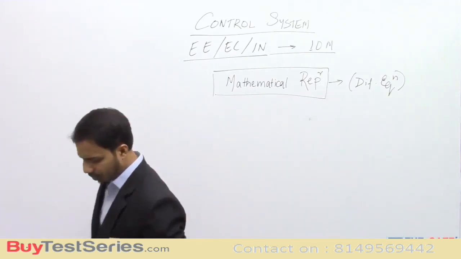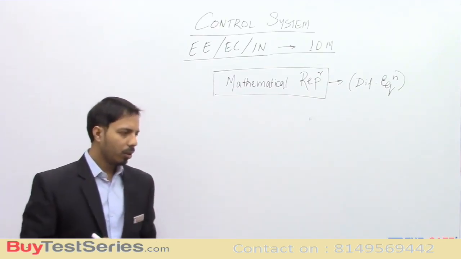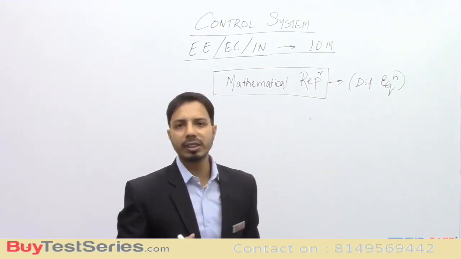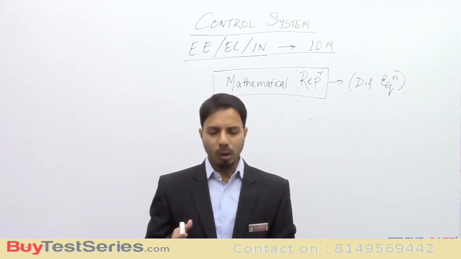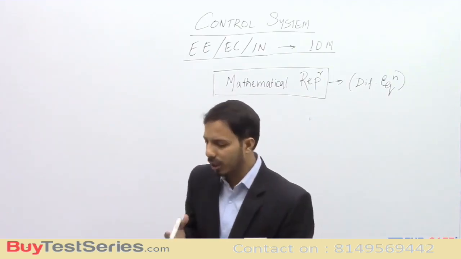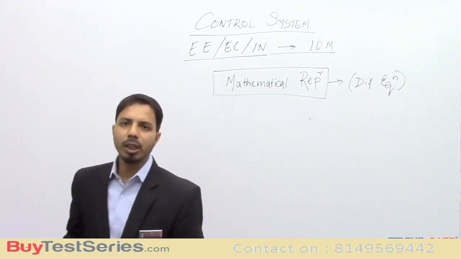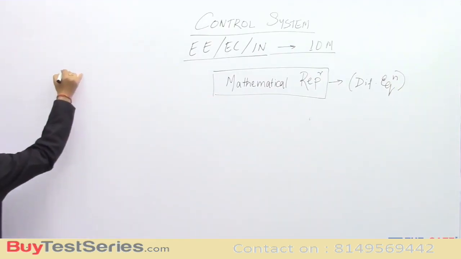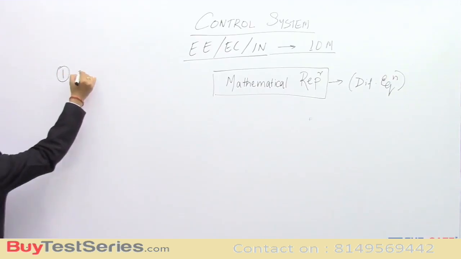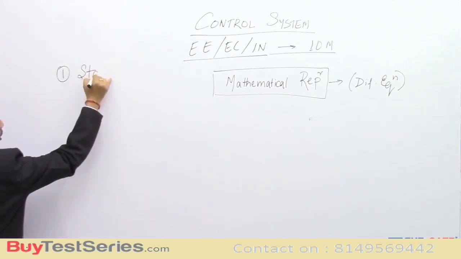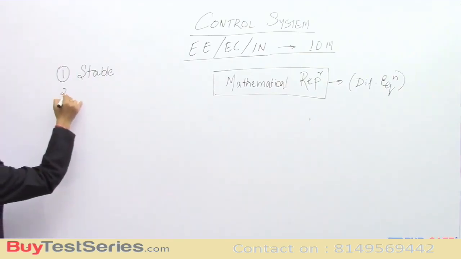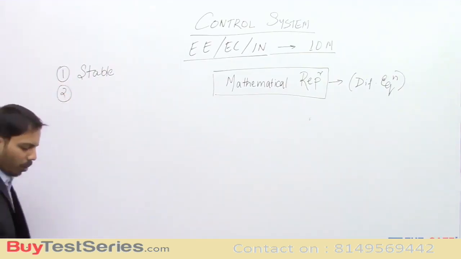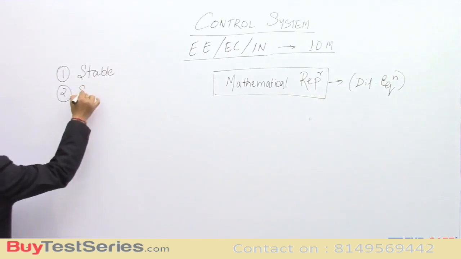Now you see, when we have a system, what do we study for that system? How to study, I mean, what do you need to study? So basically, the things that we study is, first one is, whether the system is stable or not. Second one is, what is the speed of the system.